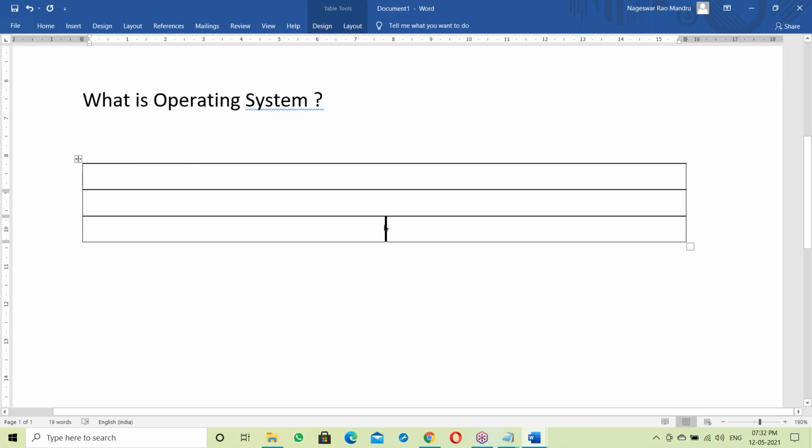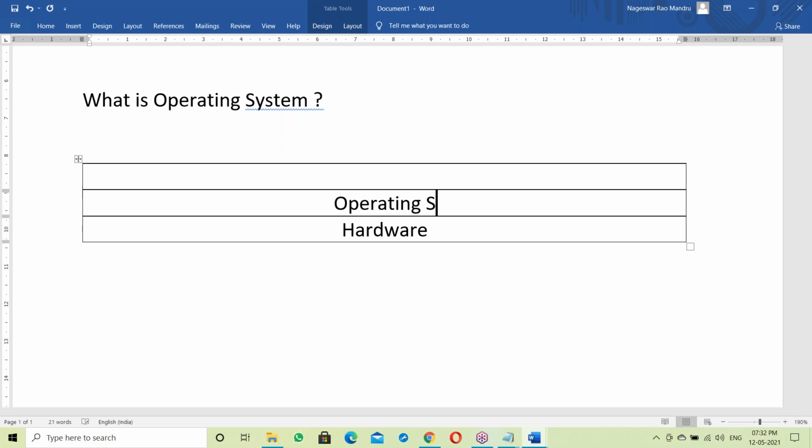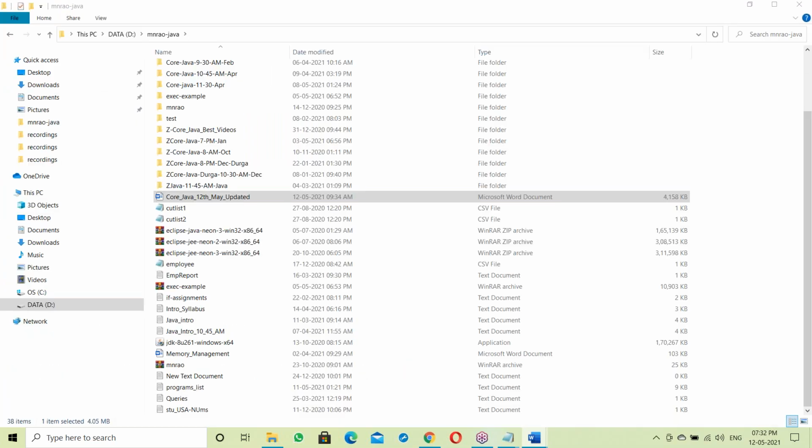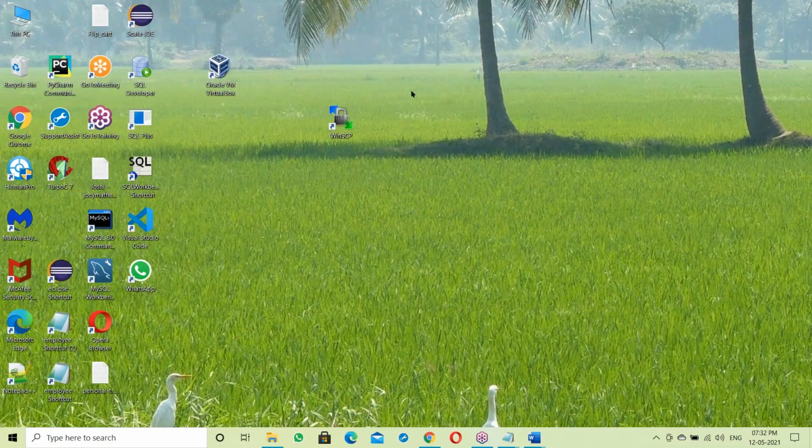See, someone purchased your laptop. Purchasing your laptop means hardware. After purchasing hardware, next what? You have to install the OS, right? Next is the operating system setup. Once the operating system setup is done, the system is ready. This is my system with an OS.